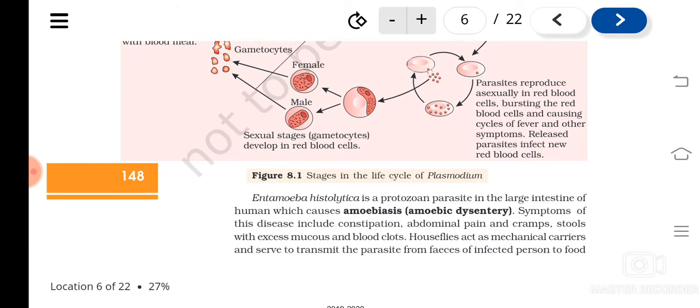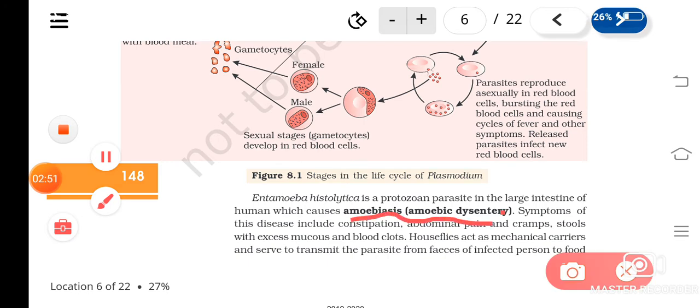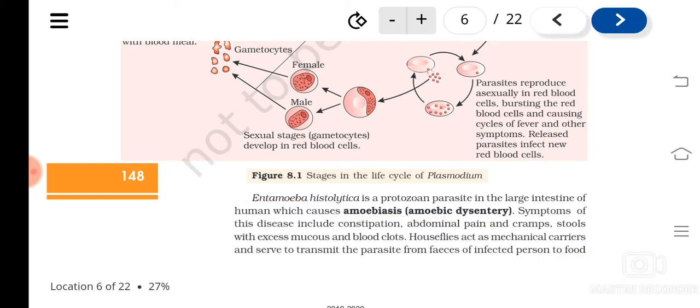Another disease that is caused by protozoa is amoebiasis, or amoebic dysentery. The causative organism is Entamoeba histolytica. Entamoeba histolytica causes a disease called what? Amoebiasis, also known as amoebic dysentery. You understood which part of the body will be affected?